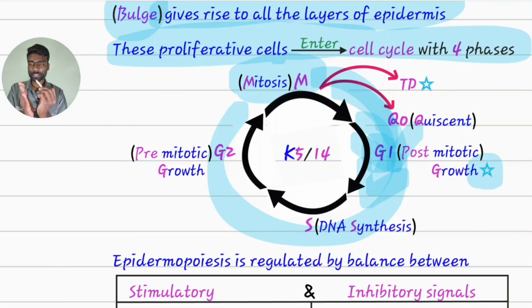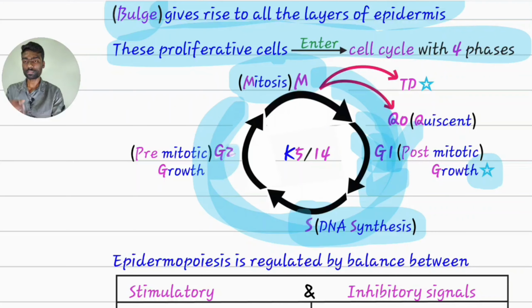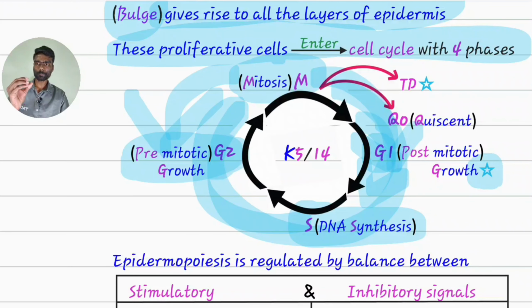Assembly of RNA is nothing but DNA synthesis, which will occur in the next phase, S phase. DNA synthesis will occur, and then the cell will enter G2 phase. G means growth. Before mitosis, this growth is happening. That's why it is called the pre-mitotic growth phase, where not much growth will occur, but some growth will occur, some protein synthesis will occur.